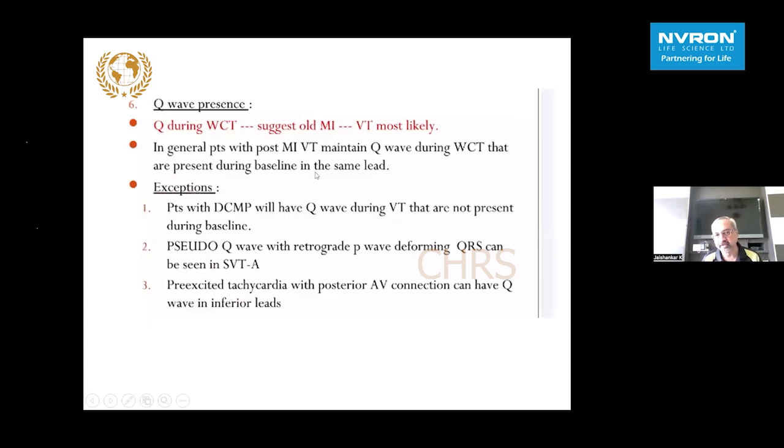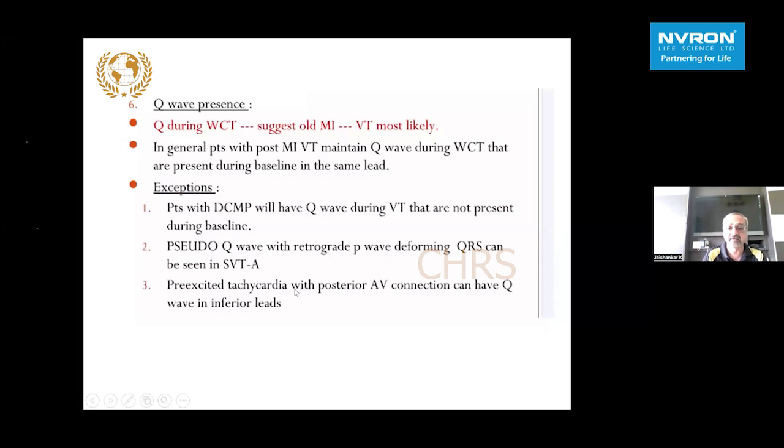So whichever leads are showing Q waves will continue to show Q waves during the broad complex tachycardia. The exceptions are always there to this rule. In dilated cardiomyopathy, there may be Q waves during VT that are not present at baseline, because this is a non-ischemic cardiomyopathy. So you don't have those Q waves at baseline, but you can have a Q wave during tachycardia.